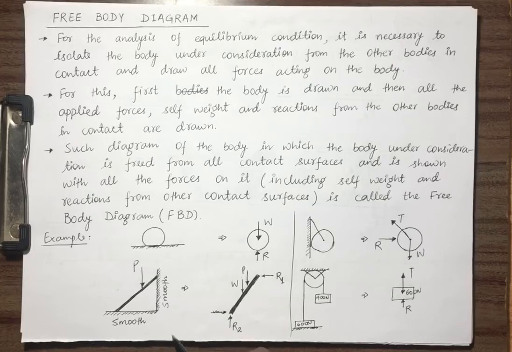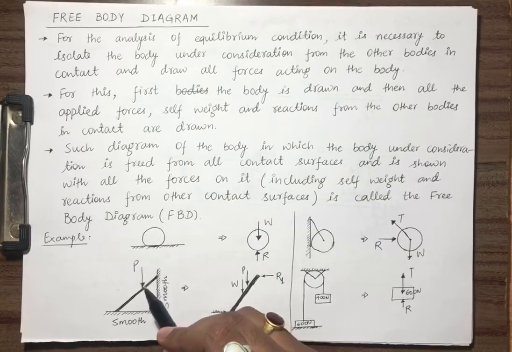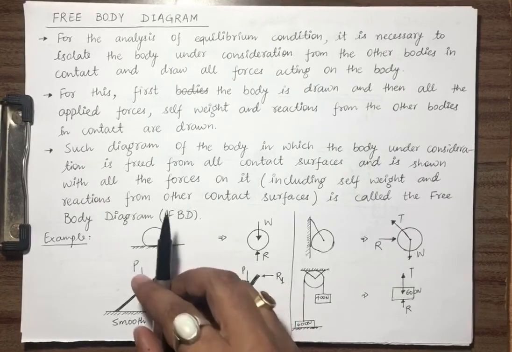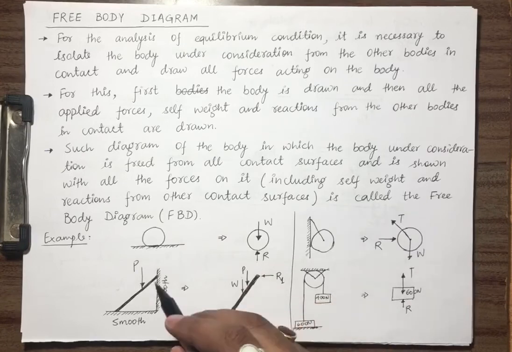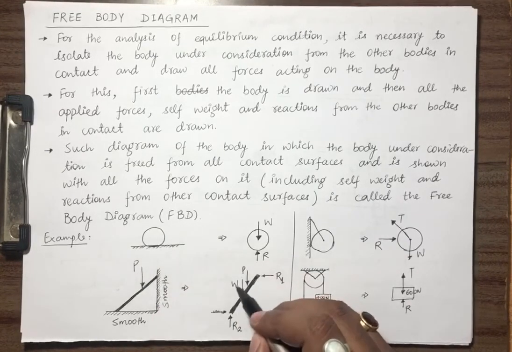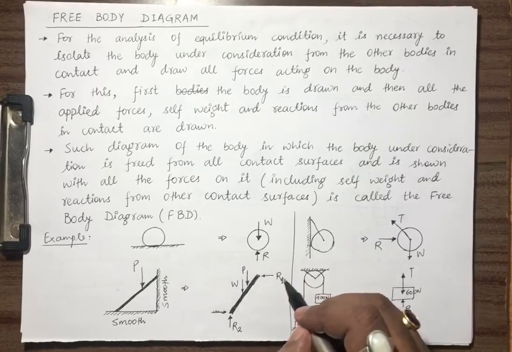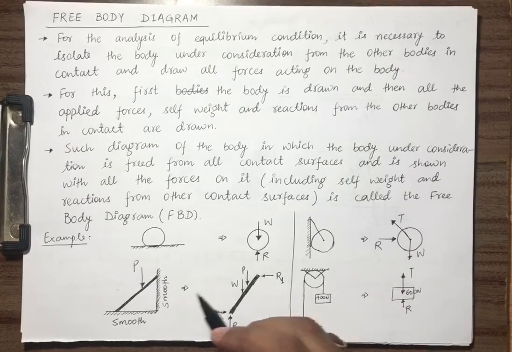Now let me show, one ladder is here and it is placed against two surfaces, this wall and this floor. This is smooth, so no friction will be there. P is acting here, W will be acting, W is the self weight. One reaction will come from here, one reaction will come from here. If in the question it was not given as smooth, then friction will also come into the picture.